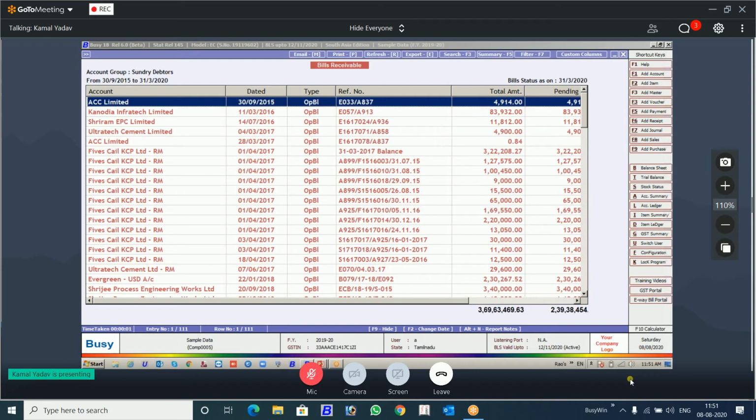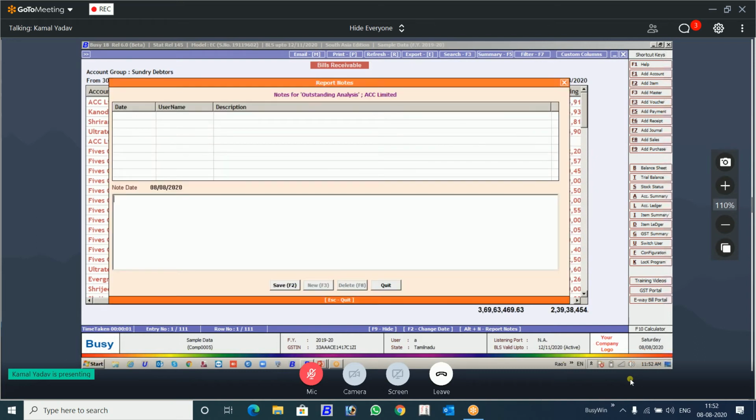These notes are not related to your ledger and trial balance. These are independent. Okay, there is a grouping of report. These notes will be highlighted here itself, and those notes will be highlighted there itself. Okay, you press there Alt N, and you can write here.